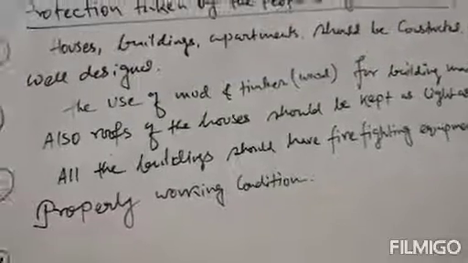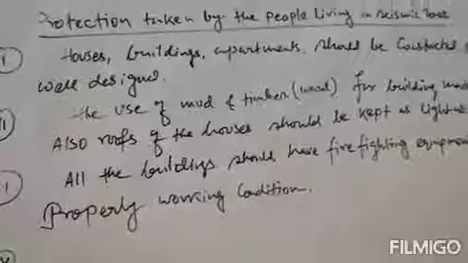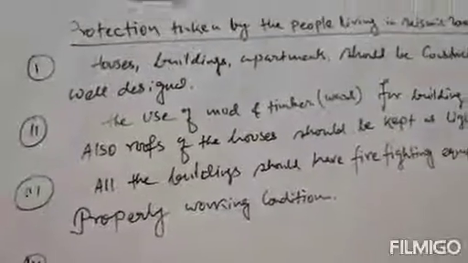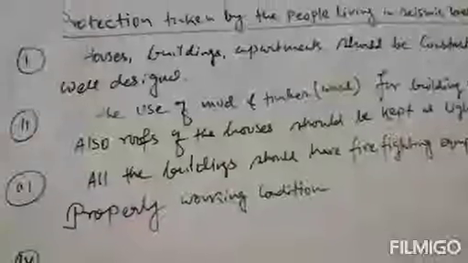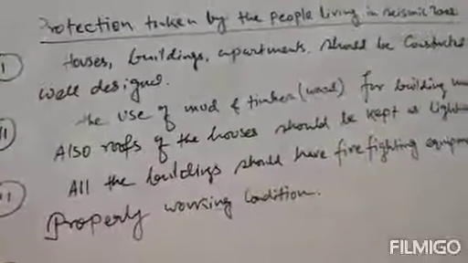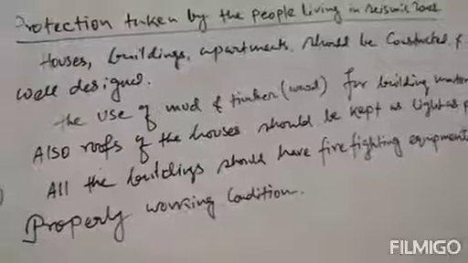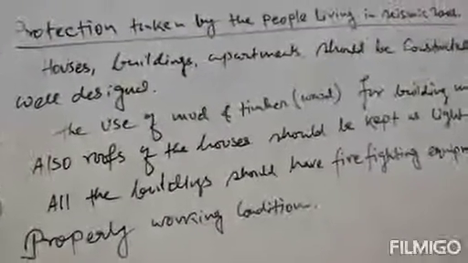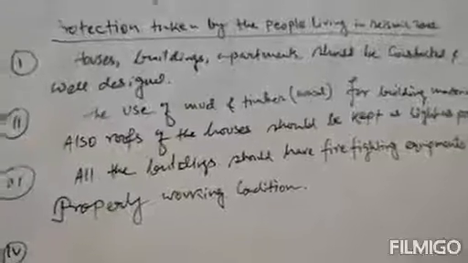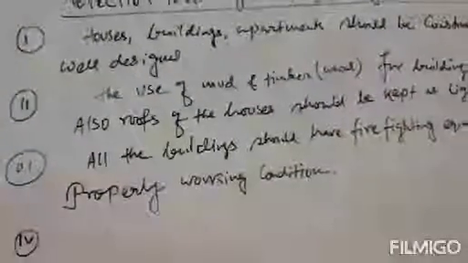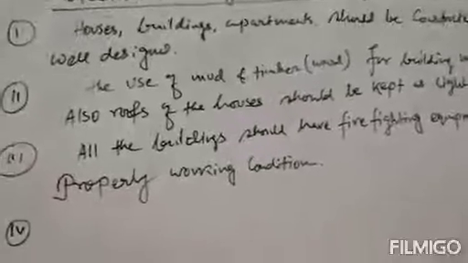If they fall during an earthquake, there can be heavy damage, and if they fall on people, the chances of damage are maximum. Therefore, they should be properly mounted. All these are precautions people can take if they are living in seismic zones.